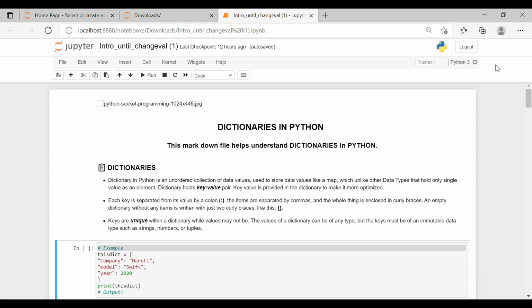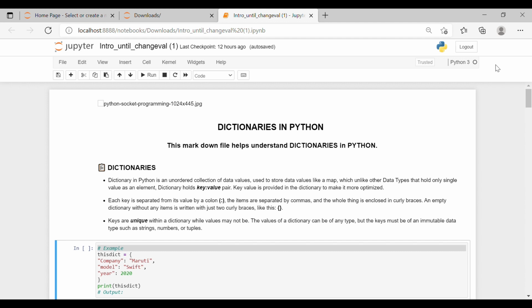Here, unordered collection of data values means that the order in which you input the values, you might not get the same order in the output. Next, a dictionary holds a key value pair. In other data types, you just have a single element, but in a dictionary, you have a pair of elements where you have a key and you have a value.